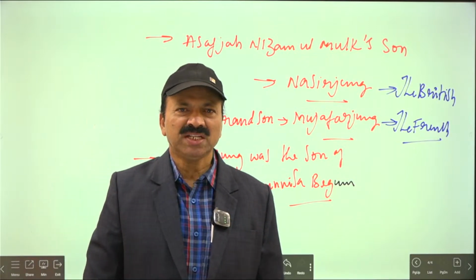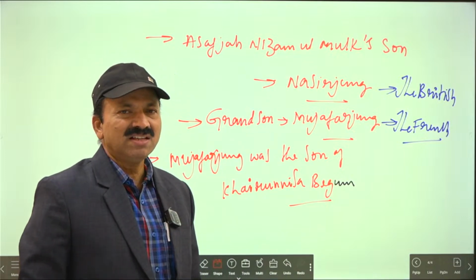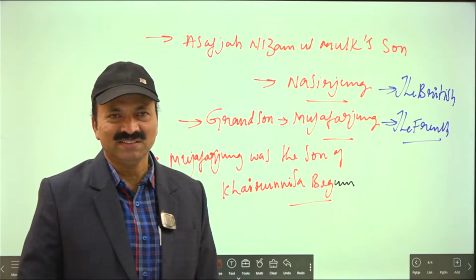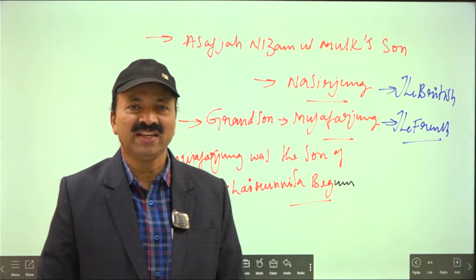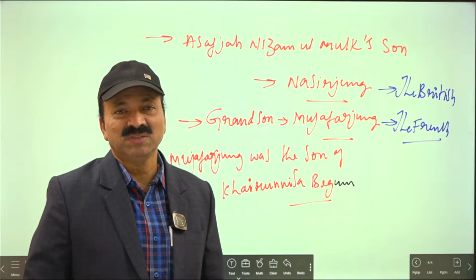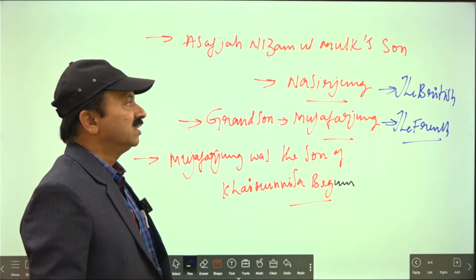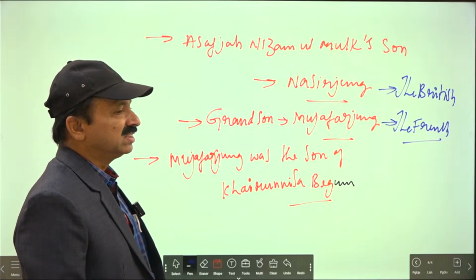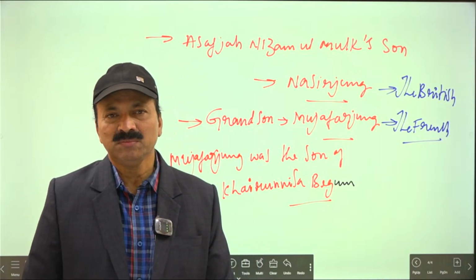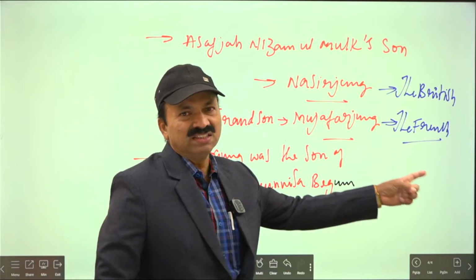At this moment, Nasir Jang came to power in the year 1748, because his father died in 1748. He was buried at Kuldabad, in the Maharashtra region. Nasir Jang was the son of Asaf Jah Nizam ul Mulk, so he came to power, but it was not accepted by Muzaffar Jang and the French.